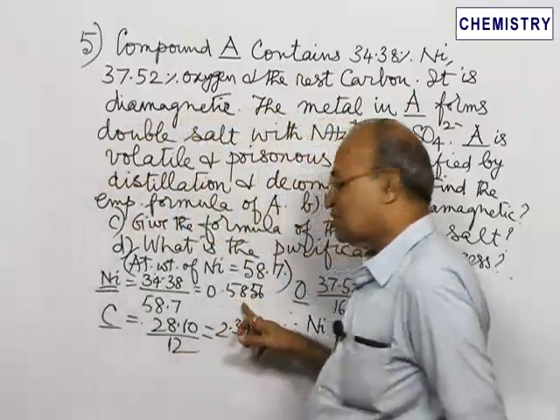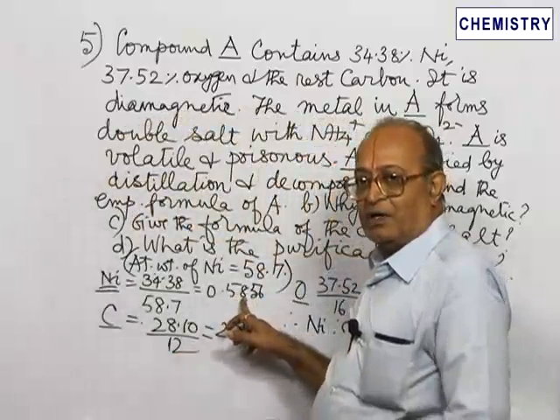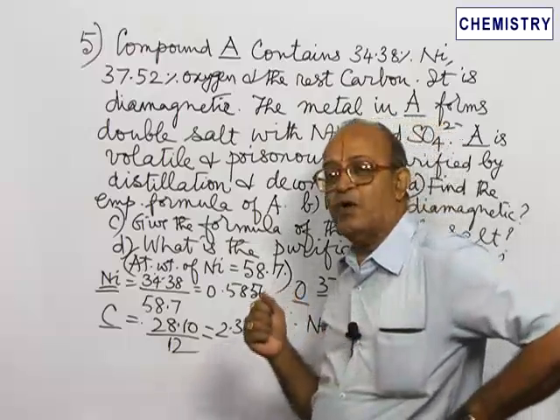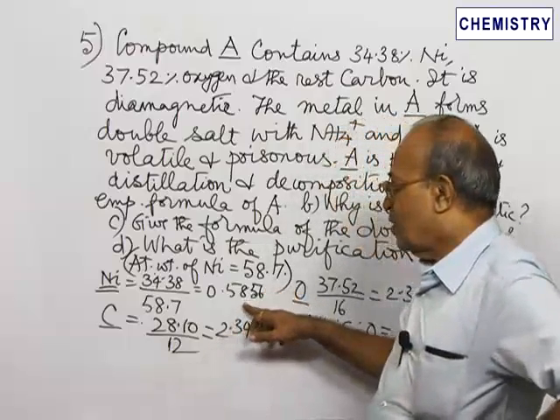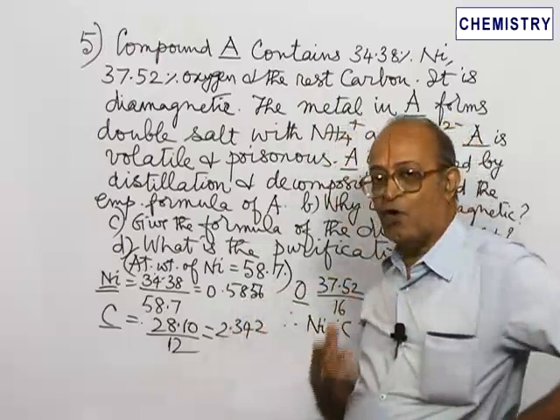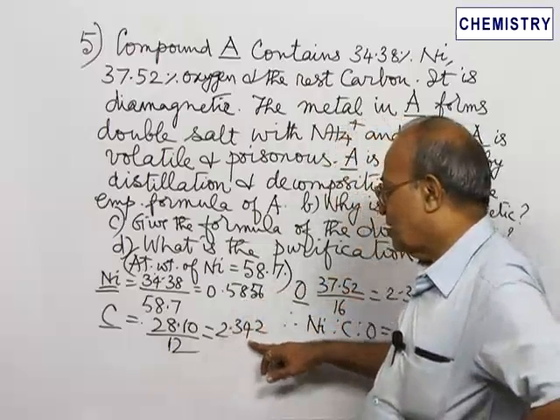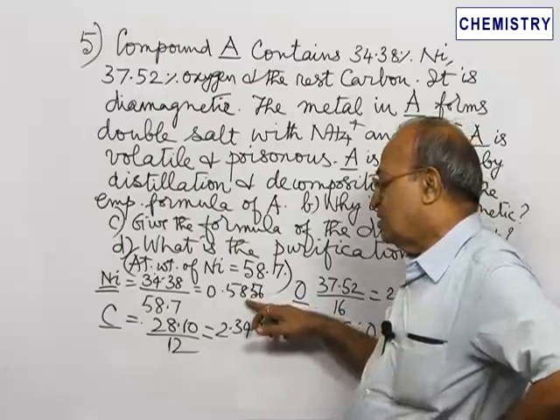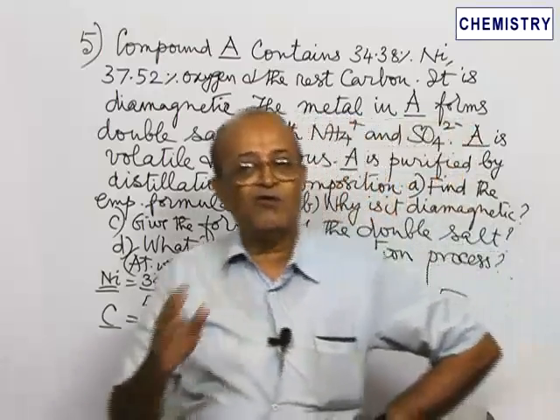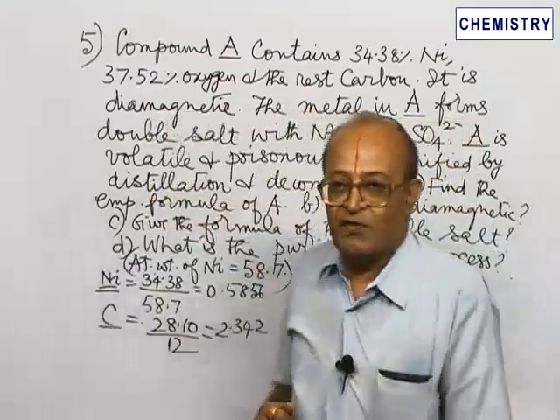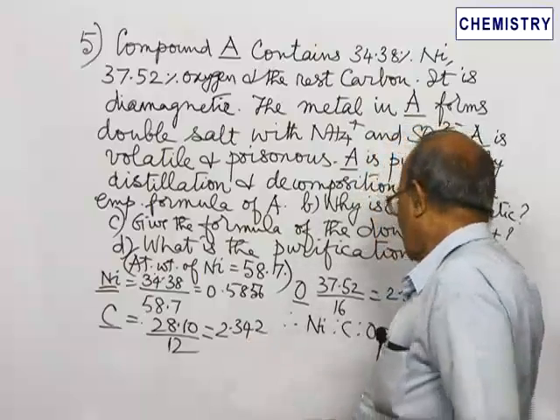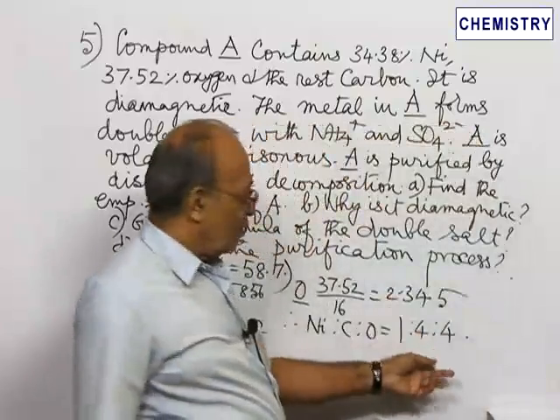If you divide this by the same number, the value will be 1. And 2.345 divided by 0.5856 will work out to 4. Similarly, 2.342 divided by 0.5856 will also work out to 4. That means nickel 1, carbon 4, oxygen 4.